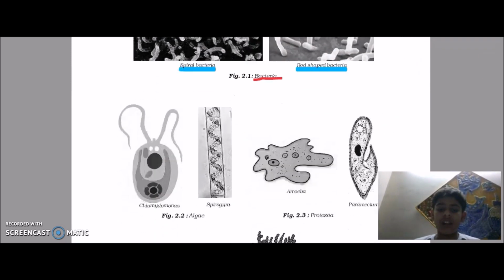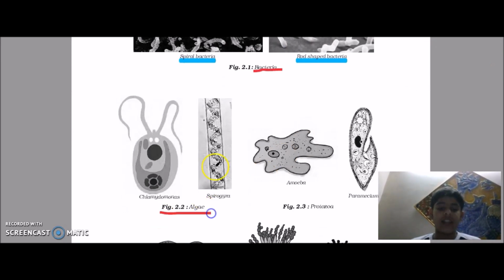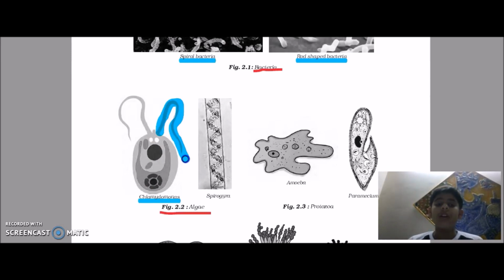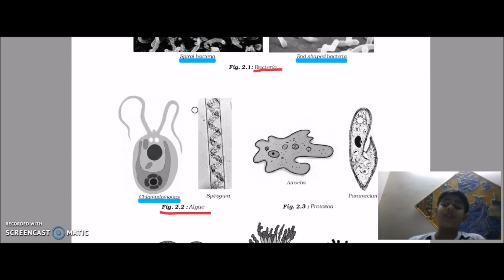Now let's move to another case, that's algae. In algae, it's Chlamydomonas. Chlamydomonas is a unicellular organism. Now you will ask me, what are unicellular organisms? Simply, the organisms which only consist of one cell are unicellular organisms, and opposite to that are multicellular organisms which consist of more than one cell. So Chlamydomonas is one of the only unicellular algae.